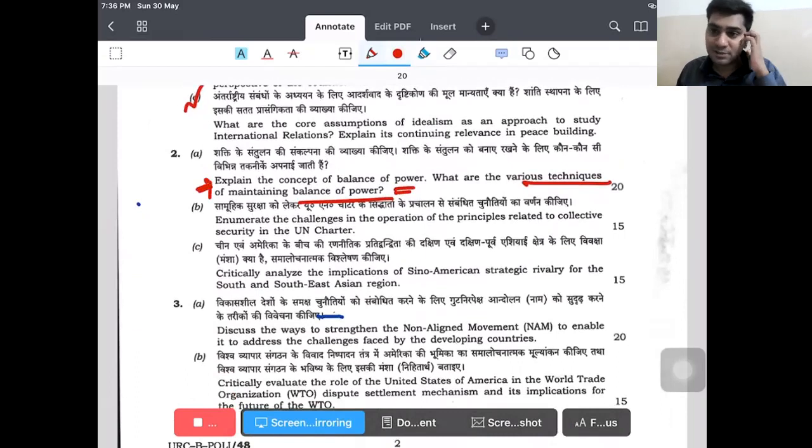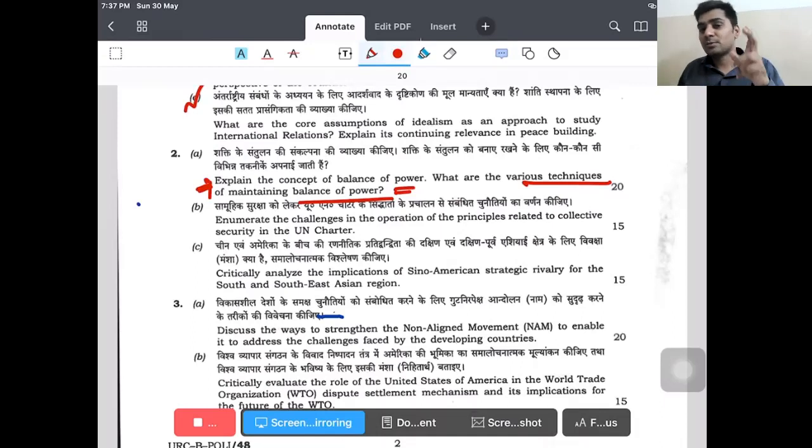If you remember, balance of power was the theory propounded by the realists, and balance of power was given much more focus by the offensive realists rather than the defensive realists. So you can use the terms of Morgenthau, you can speak about E.H. Carr, you can speak about John Mearsheimer.